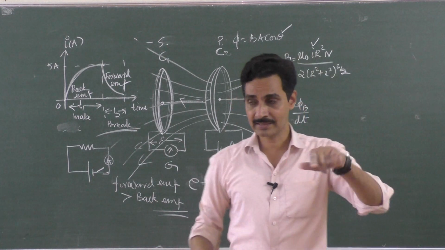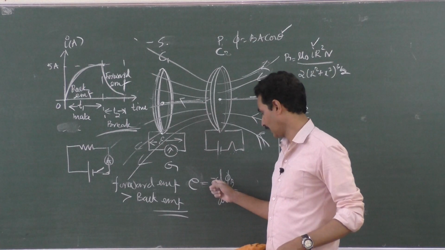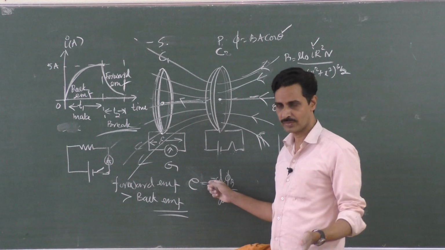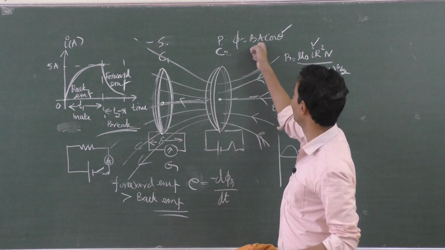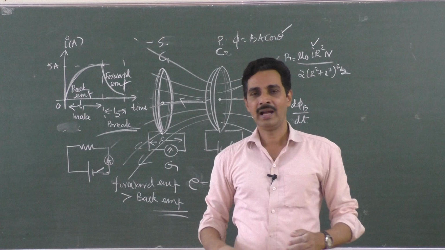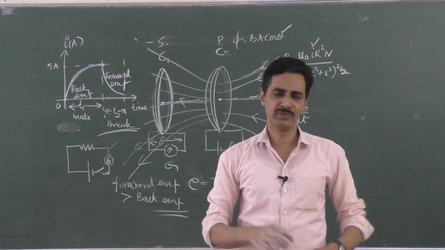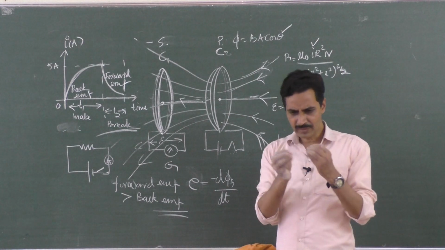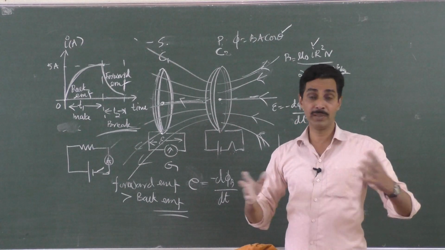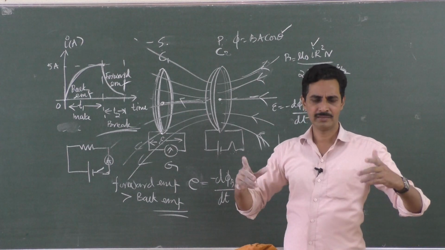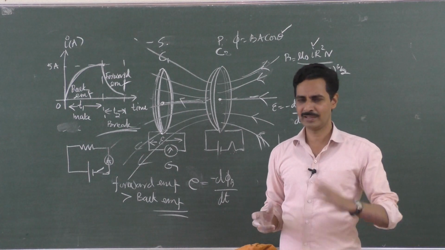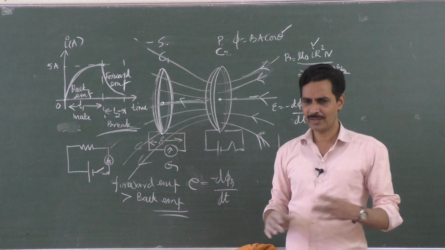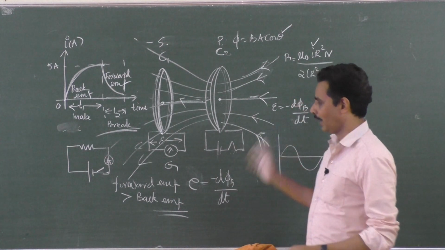Then we will see in the next class why the negative sign appears here, and that is in accordance with another law called Lenz's law, which is also very important. And let us try to change the area of the coil, and see the induced EMF in a rod moving in a magnetic field, which is a very important derivation. Some very simple things in this chapter. There is no big derivation here, except the self-inductance of a coil. That is a little bit complicated derivation, but if you understand it, it is very simple, and then we will see.